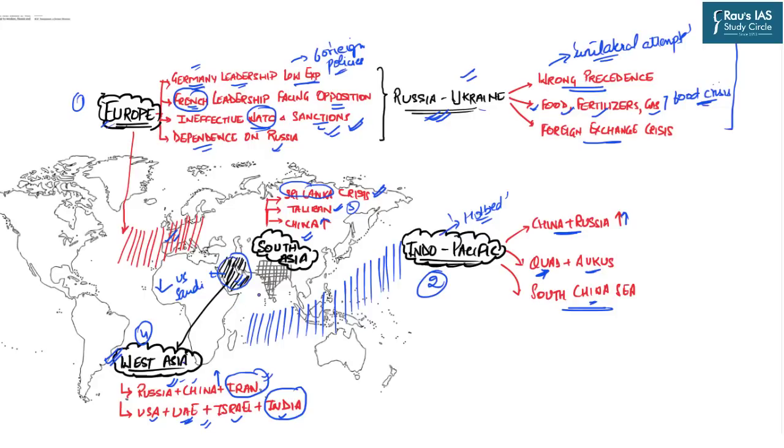new direction. And hence the policymakers should not restrict their understanding of global geopolitics or the changes or the complexities in it within the narrow dimensions of the Russia-Ukraine war. The policymakers must take into consideration all the factors which are taking place in Europe, Indo-Pacific, South and Southeast Asia, as well as West Asia. Because only then India will be in a better position to deal with these changing complexities in geopolitics and come out with the foreign policy which suits its national interest in the best possible manner.